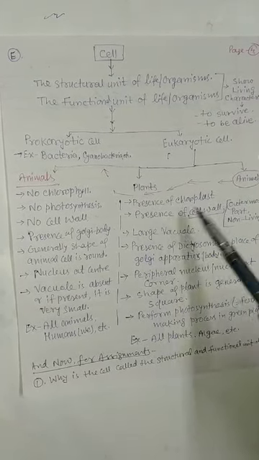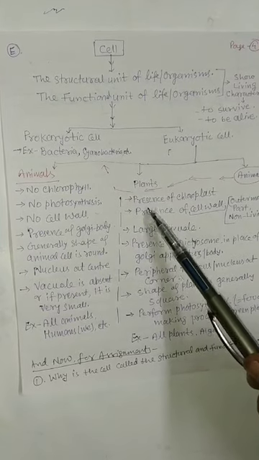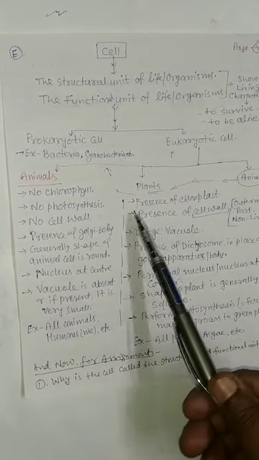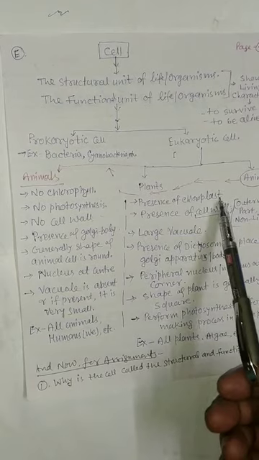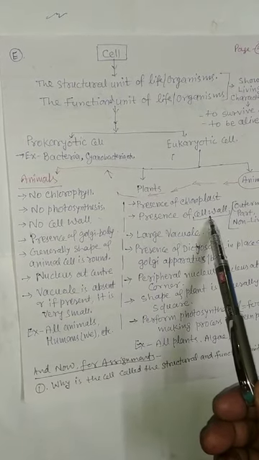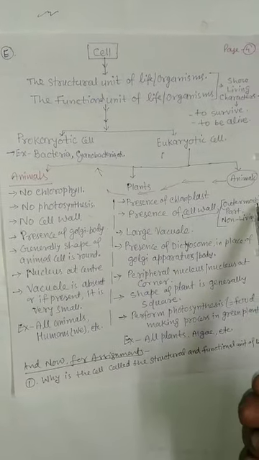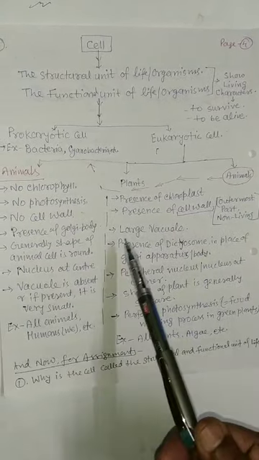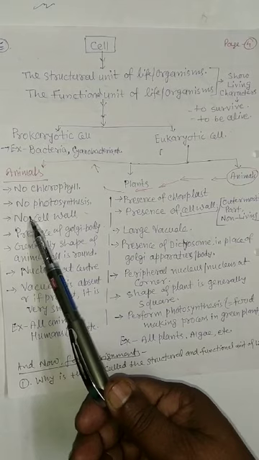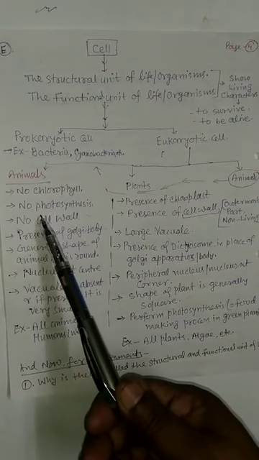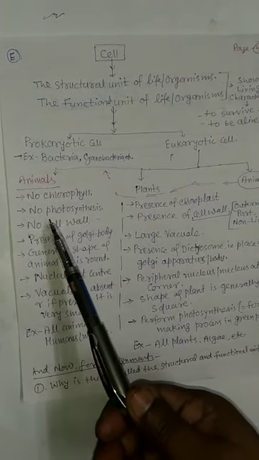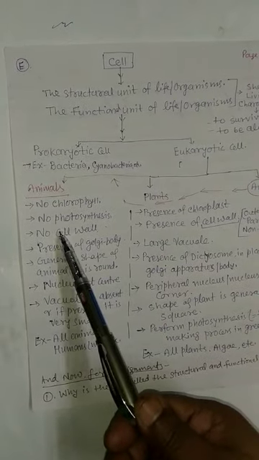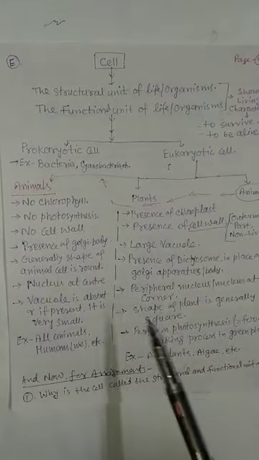In plant cell, these are the characteristic features: presence of chloroplast, presence of cell wall. Cell wall is the outermost part of the cell, which is non-living. But in animal cell, the cell membrane or plasma membrane is the outermost part, which is living.